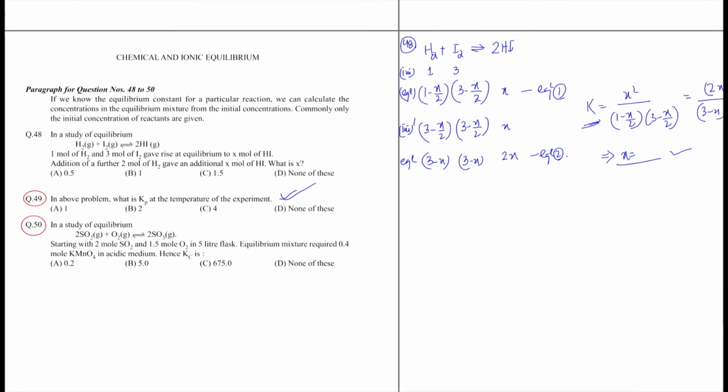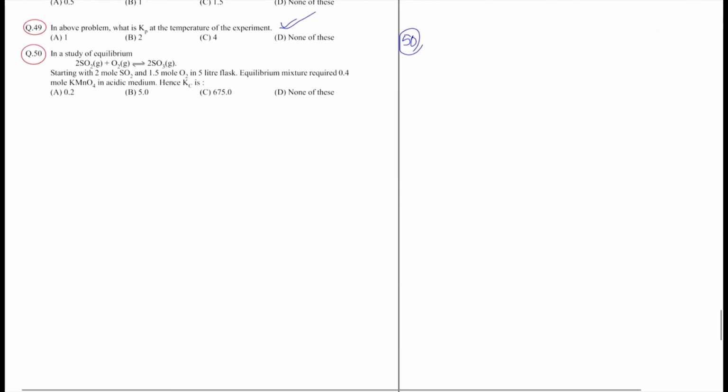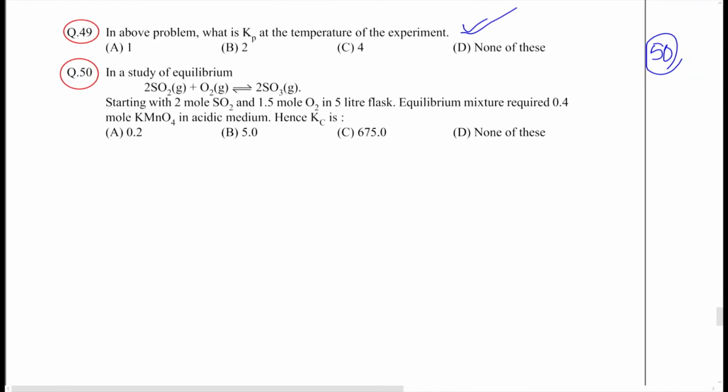In question 50, we have SO2 plus O2 giving you 2 SO3, and we started with 2 moles of SO2 and 1.5 moles of O2. So we initially had 2 moles of this and 1.5 moles of this. The equilibrium mixture requires 0.4 mole of KMnO4 in acidic medium.